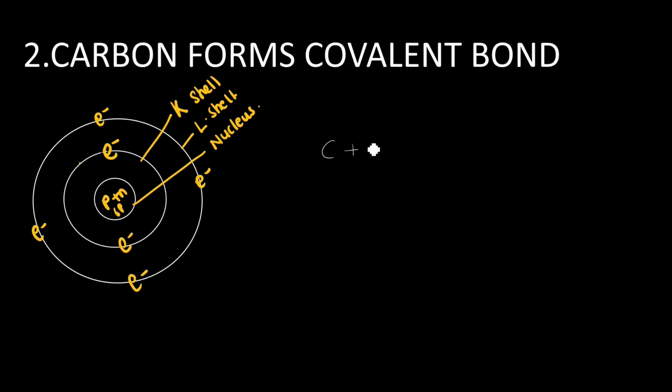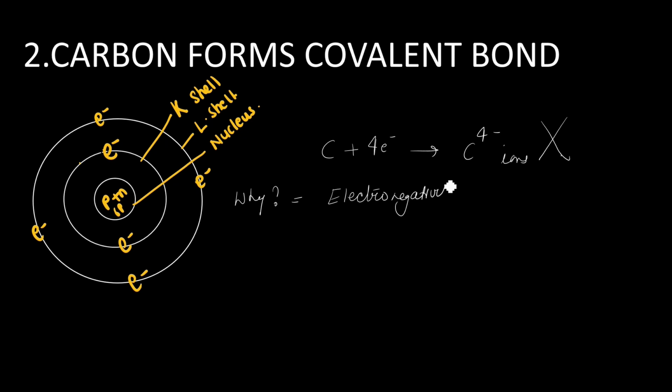Carbon cannot gain 4 electrons to form the C4 minus ion. It cannot gain electrons to attain the inert gas configuration. Why? Because the electronegativity of carbon is only 2.5 and its nucleus has how many protons? Its nucleus has 6 protons. Therefore, it would be difficult for a nucleus with 6 protons to hold 10 electrons.